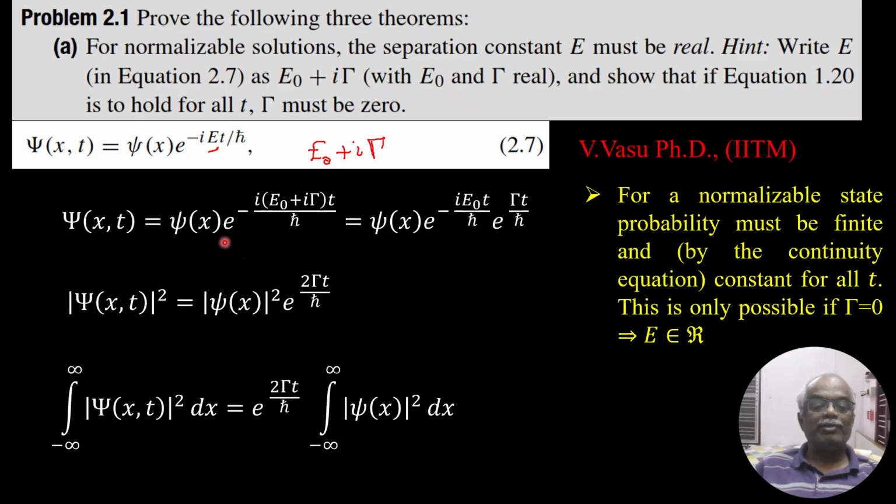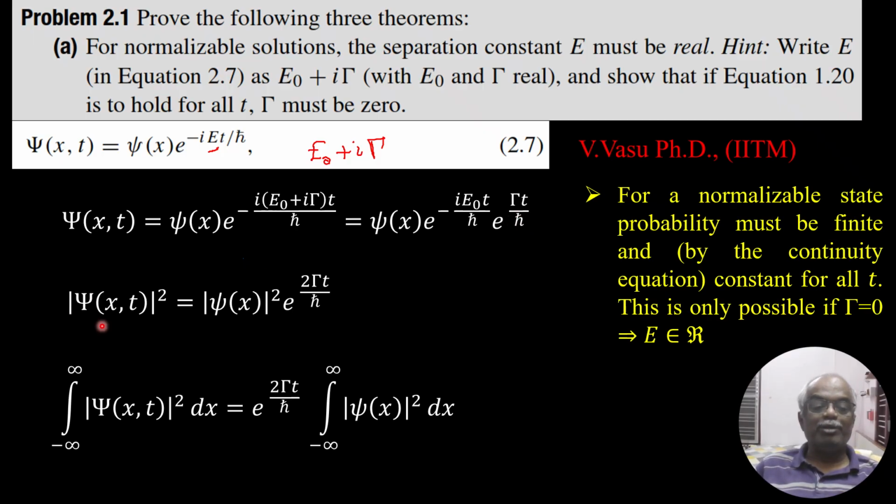So now I am separating this: psi of x, e power minus i E naught t over h cross, and e power this i into i squared gives minus 1. Here there is already a minus, so minus of minus becomes plus: e power gamma t over h cross.